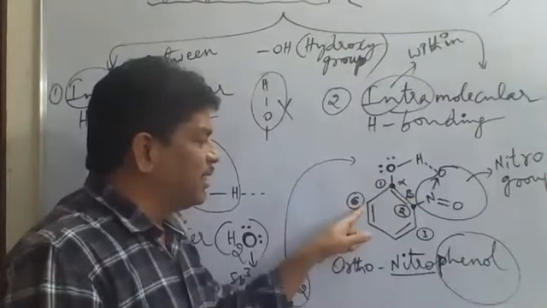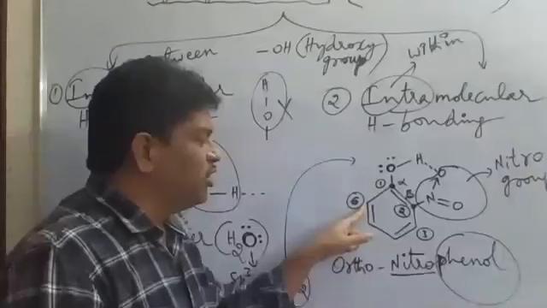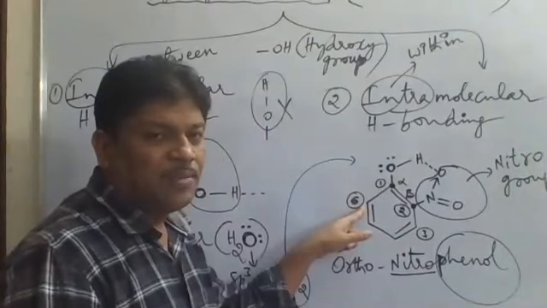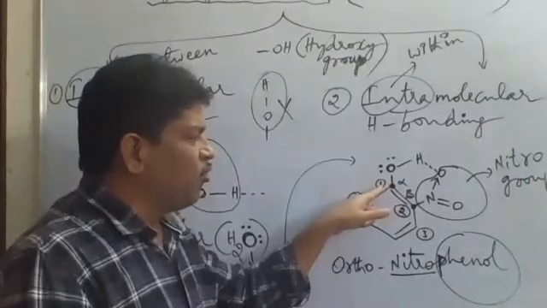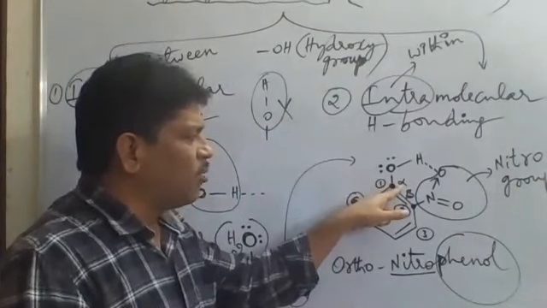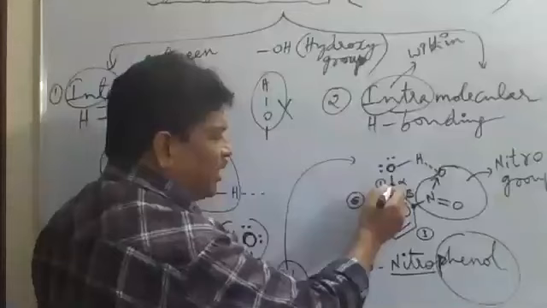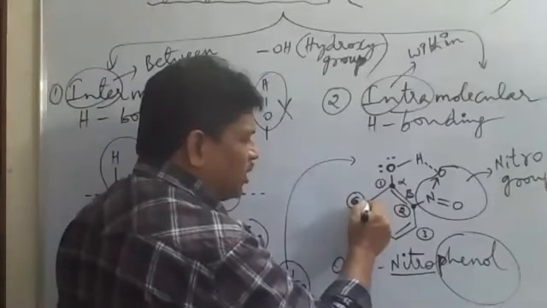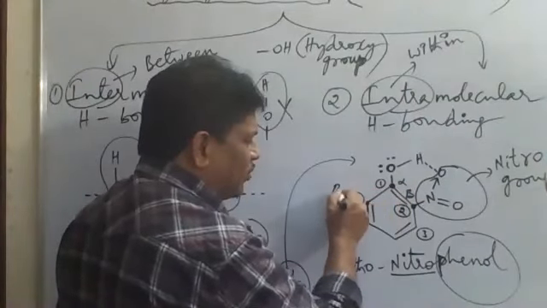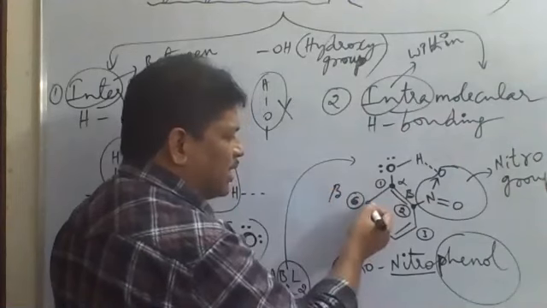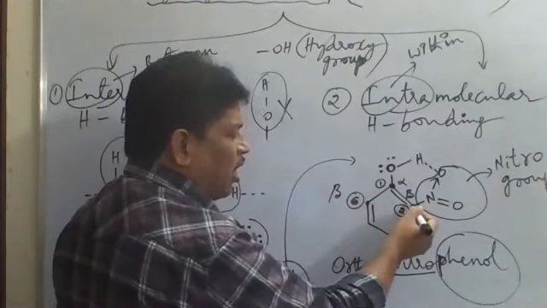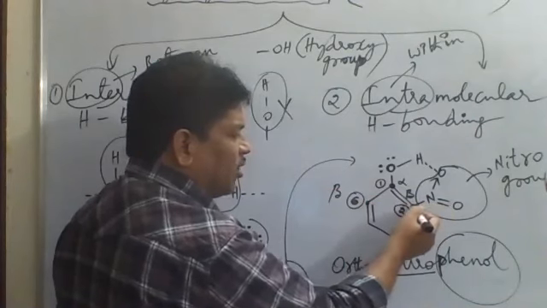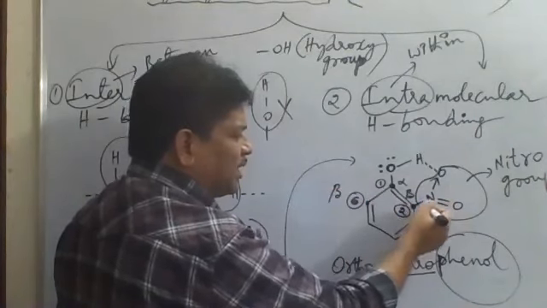Also, can you call this sixth carbon on the benzene ring a beta carbon or not? This sixth carbon is directly attached to the first carbon. The first carbon is taken as the alpha carbon, and whatever is attached to the alpha carbon is called a beta carbon. So this one is also a beta carbon. This sixth carbon is a beta carbon, and the second carbon atom is also a beta carbon. On which beta carbon is the NO2 there? On the second carbon atom the NO2 group is attached.